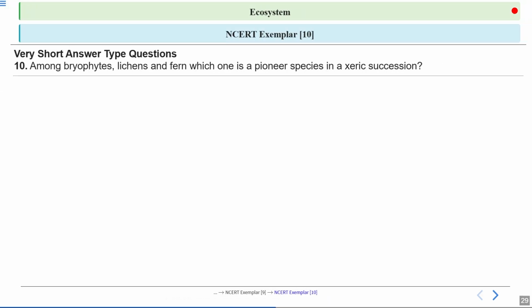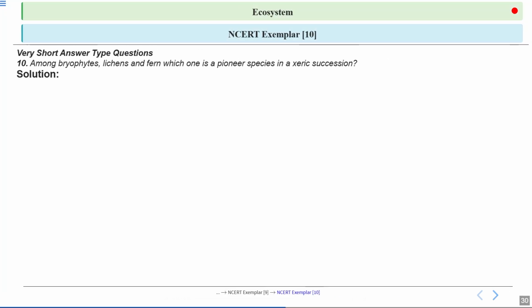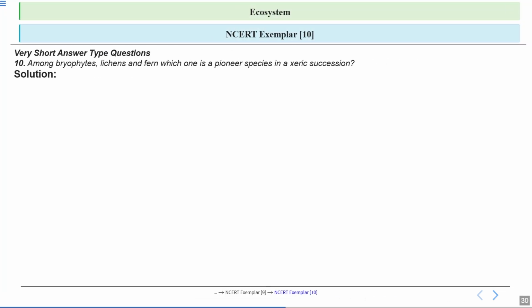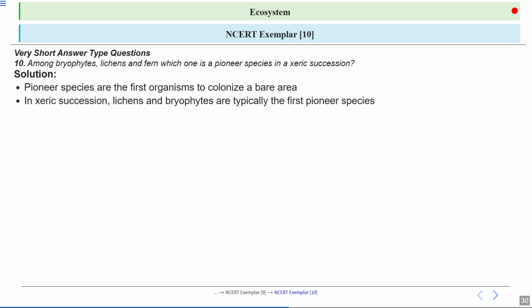Moving on to the next question: among bryophytes, lichens, and ferns, which one is the pioneer species in a xeric succession? So, xeric means dry conditions. Okay, arid conditions. Let's have a look at the answer. So, what are pioneer species? These are the first organisms to colonize a bare area where there was previously no life. The pioneer species are the first organisms to colonize a bare area.